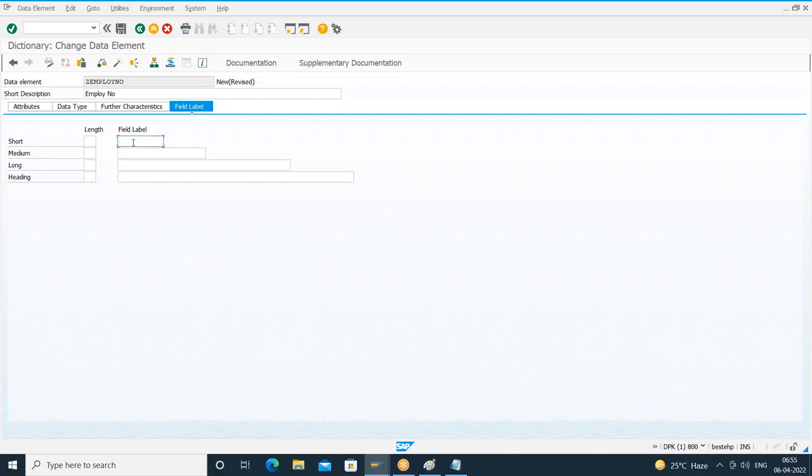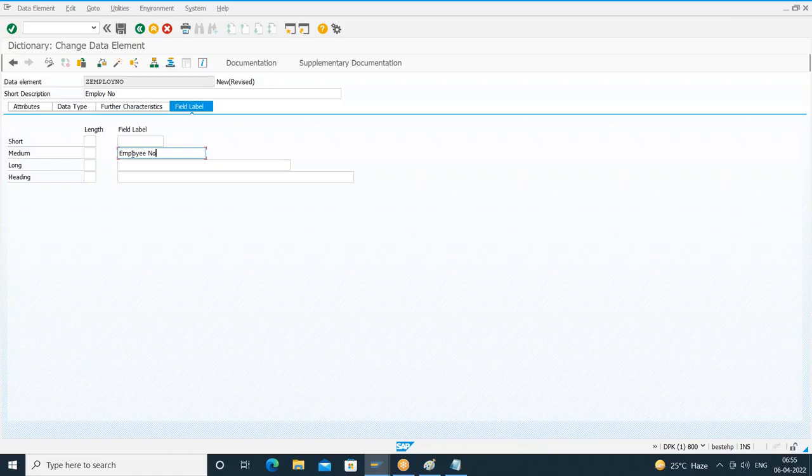Suppose here I'll not give a short label, I'll give only a medium label. Let me give it as employee number. Since I'm maintaining only the medium label, this medium label will appear in all the places wherever the data element is used. Understood?